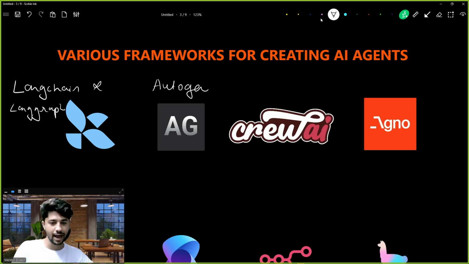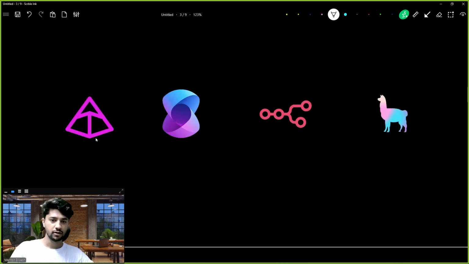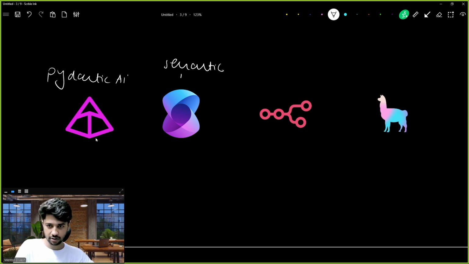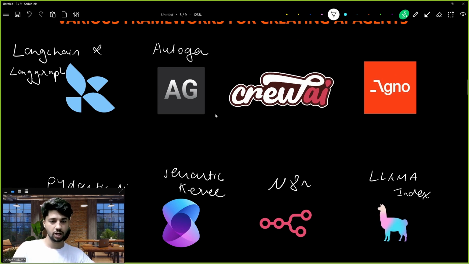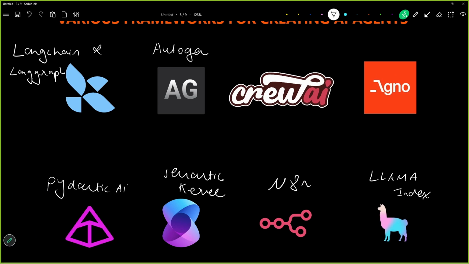The fourth one is Agno. This one is called Pydantic AI. For now, I'm just giving you a quick run-through of the icons. This is Semantic Kernel. This is n8n. This is LlamaIndex. All the tools have their own specialty and purpose, so we'll talk about all of them one by one.